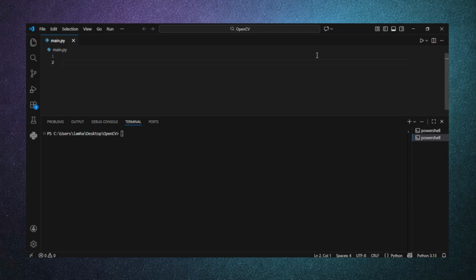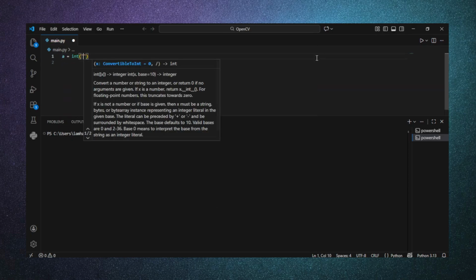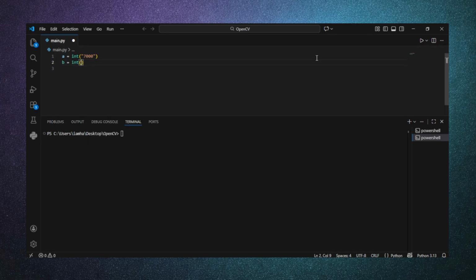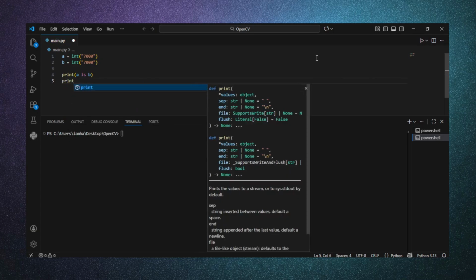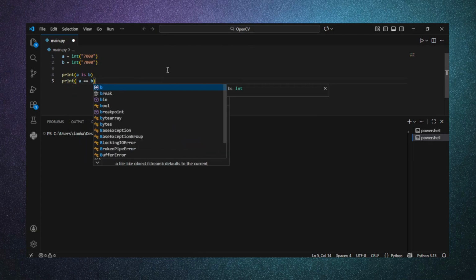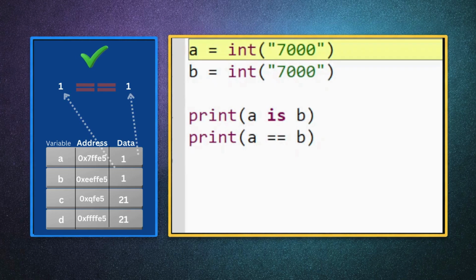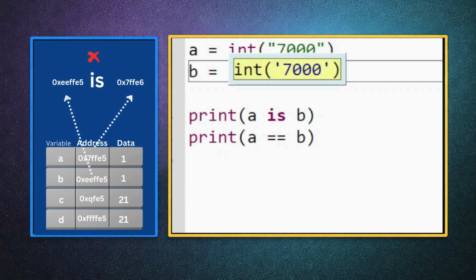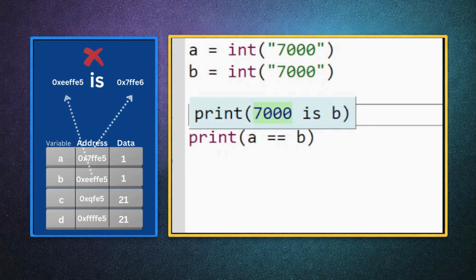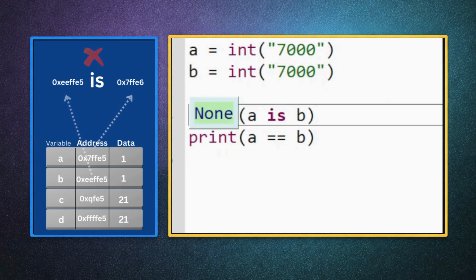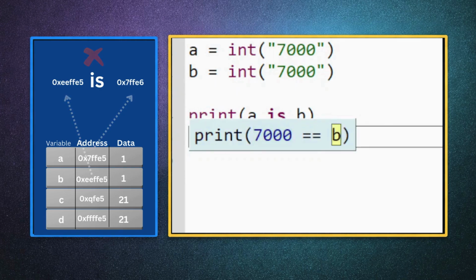Equality versus identity. Here, I have two variables with the same value. Now, if I compare them with equal, Python returns true, but if I compare them with is, it sometimes returns false. That might be confusing at first, why would two equal values not be the same? Well, equal to checks for value equality, but is checks if the two variables point to the same object in memory. Sometimes Python reuses objects for small values or optimizations, and sometimes it doesn't. So even though the number looks identical, Python treats them differently. This is not a bug.